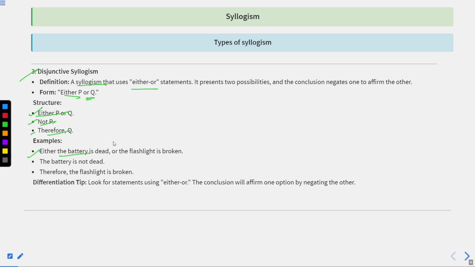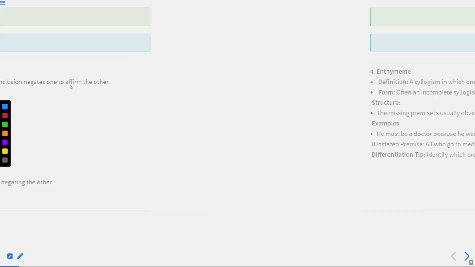Example: either the battery is dead or the flashlight is broken. Therefore, the battery is not dead. Therefore, the flashlight is broken. What we can infer from this statement is that if P is there, then Q will not be there, and if Q is there, then P will not be there. This is what is called disjunctive syllogism. Looking for the statement as either-or, the conclusion will affirm one option by negating the other.